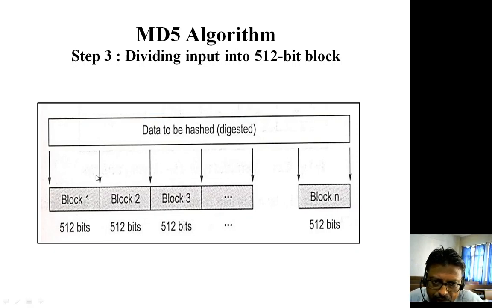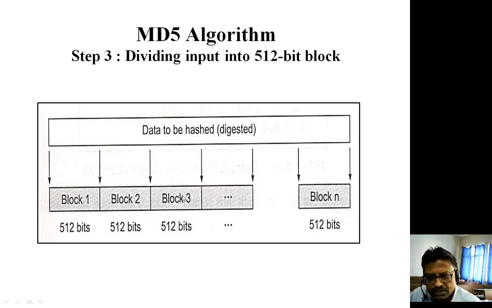After processing a 512-bit block, suppose the message which has to be hashed has 3 blocks. Then whatever is the output after the 64th iteration of block 1 will become the input, the chaining variable, for block 2. And the output after the 64 iterations of block 2 will be the input for block number 3.